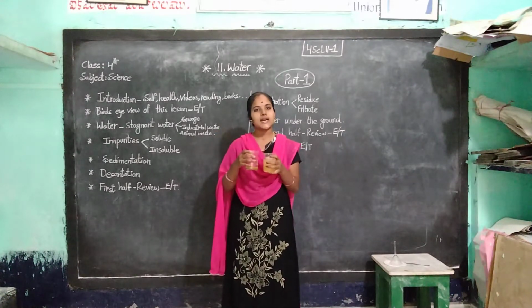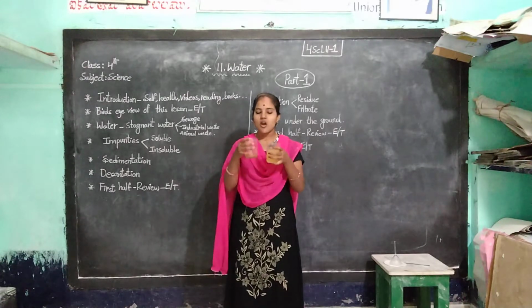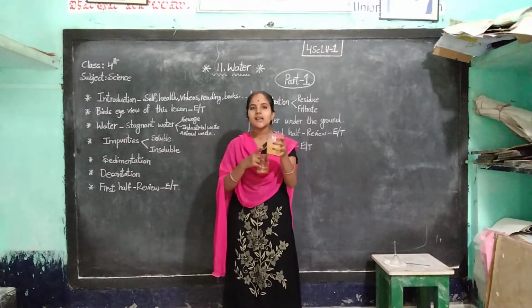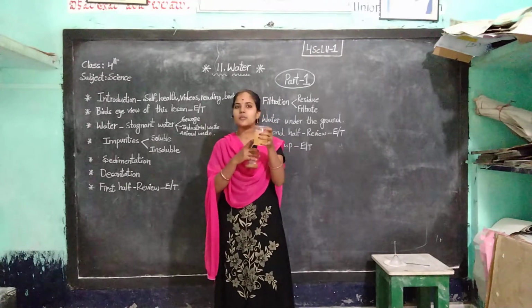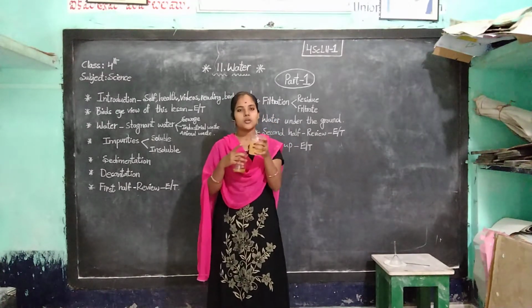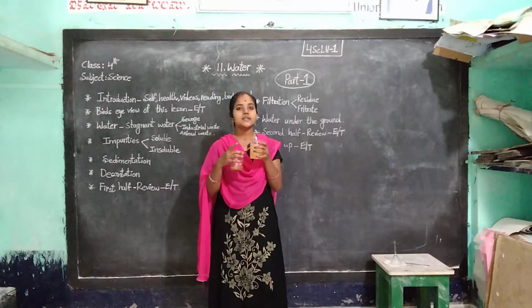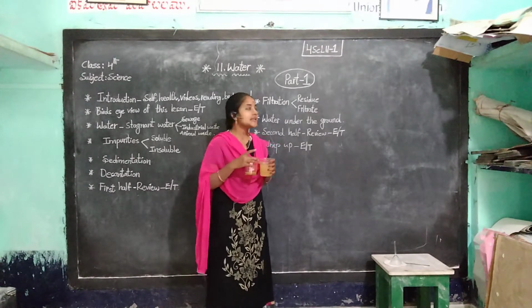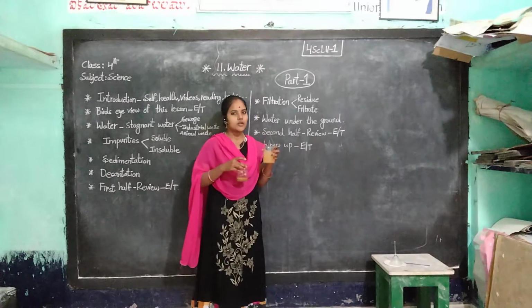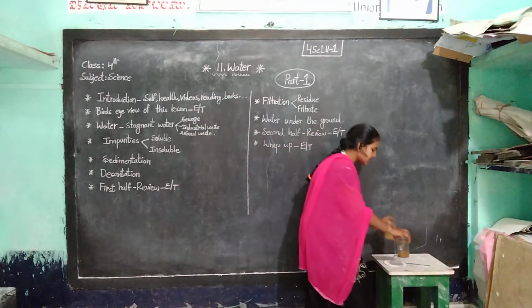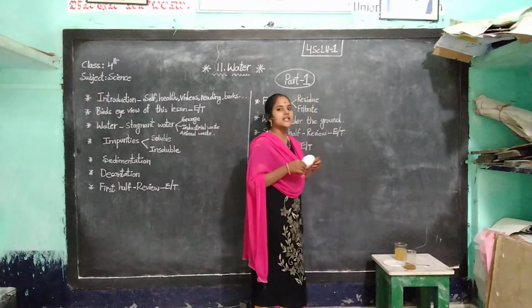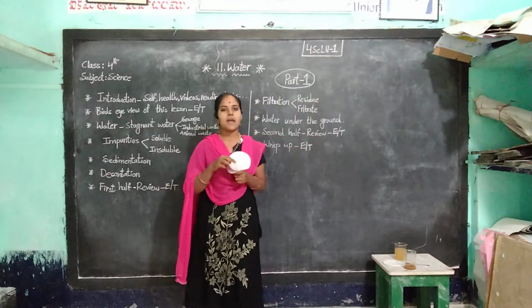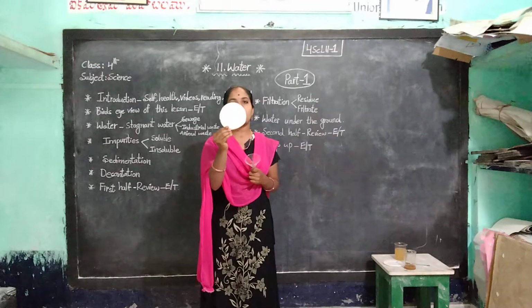These two methods are not good because after doing this, we still have some impurities in this water also. A little bit of impurities in this water also. So we have a method to get very pure water, that is filtration. In filtration, we need a filter paper. This is the filter paper.